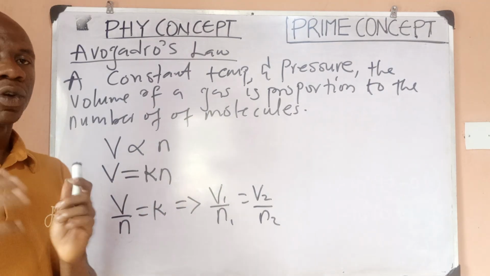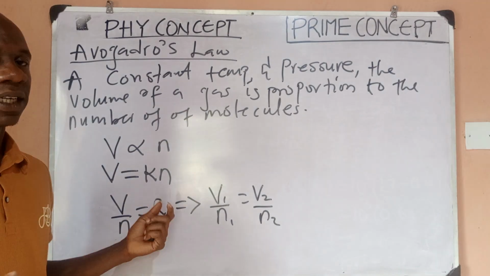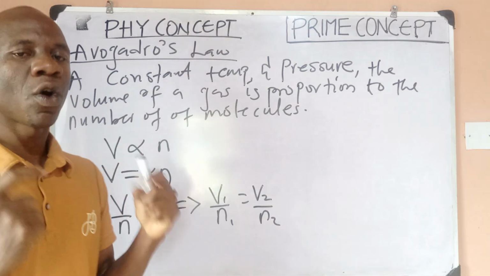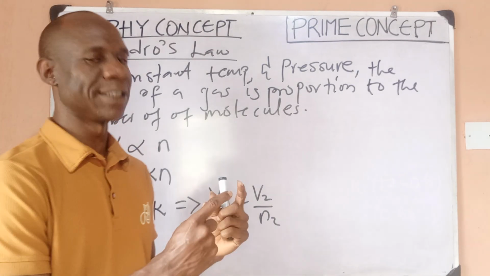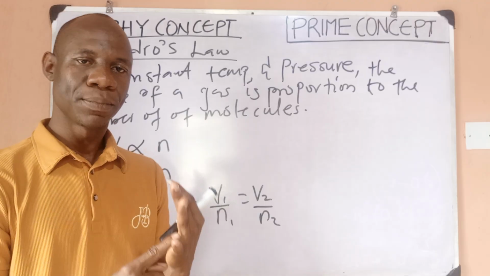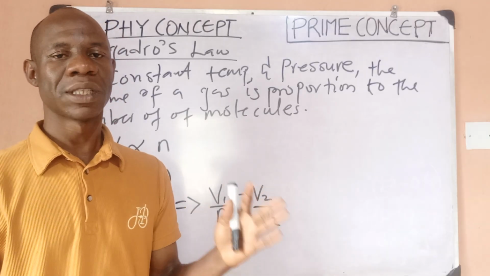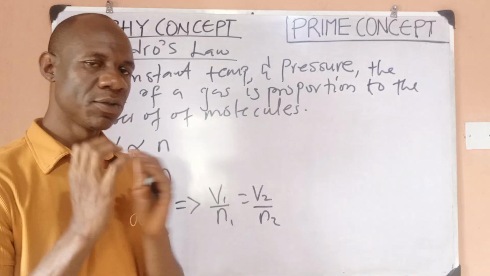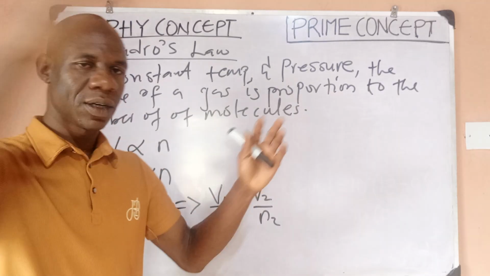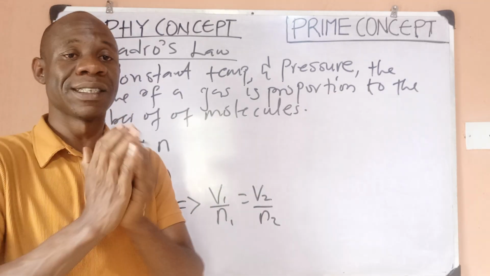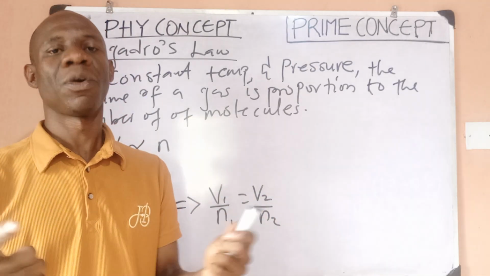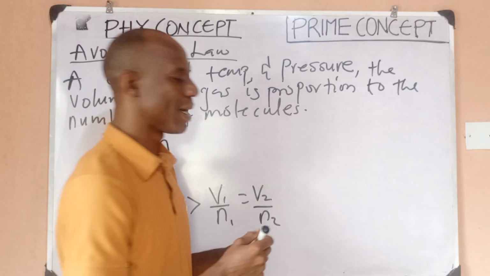And this law follows from the assumption that was made by Avogadro. And what is the assumption? That equal volumes of all gases at the same temperature and pressure contain the same number of molecules. Equal volume of all gases, any gas you bring, as long as it has the same volume, it contains the same number of molecules. What do I mean? What does it mean by that law?